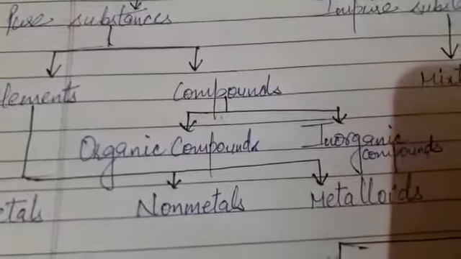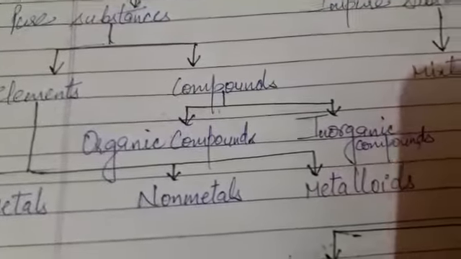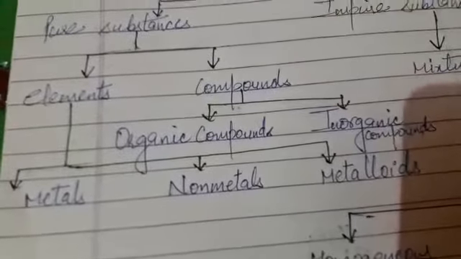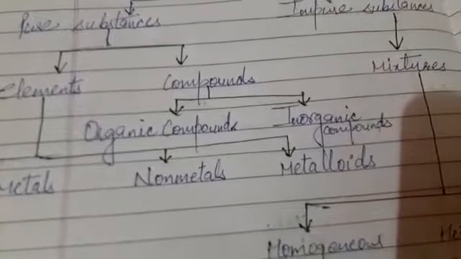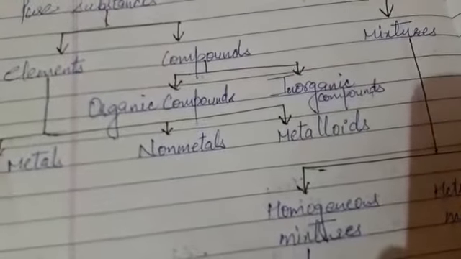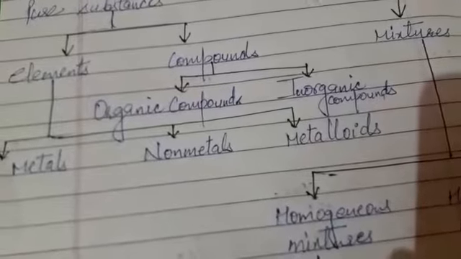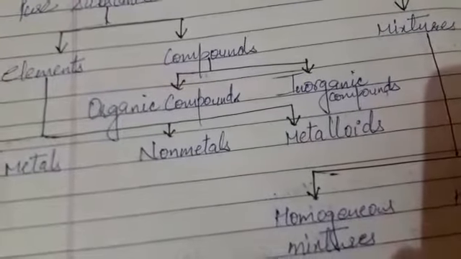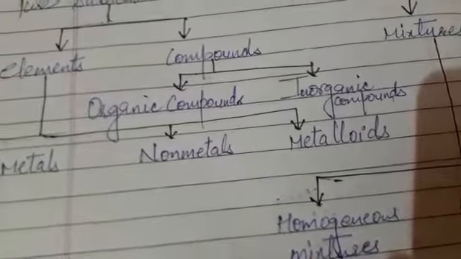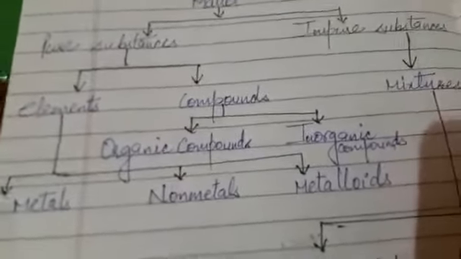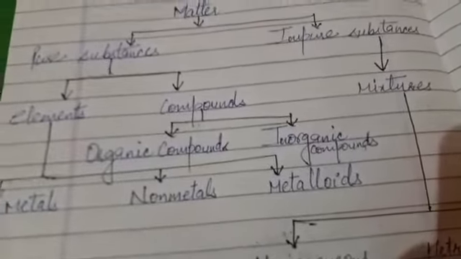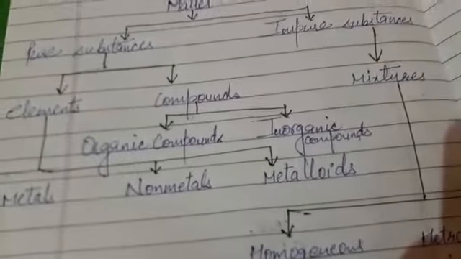Moving on to the next, that is compound. What is a compound? Mixing two or more elements in a definite ratio, in definite proportion, is called a compound. A compound is also in the category of pure substances because in a compound the ratio of two or more elements is always fixed, which determines that its melting and boiling point should always be fixed. But if some variation comes in its melting or boiling point, it means that the substance is adulterated, is impure, is having some impurity in it.